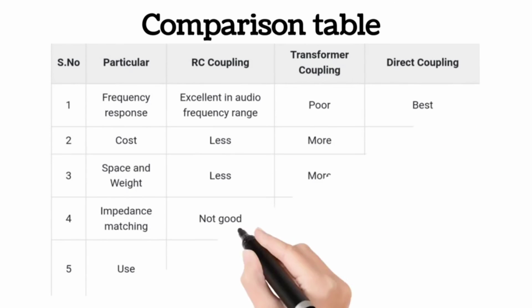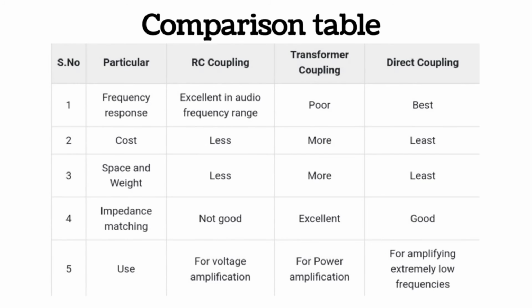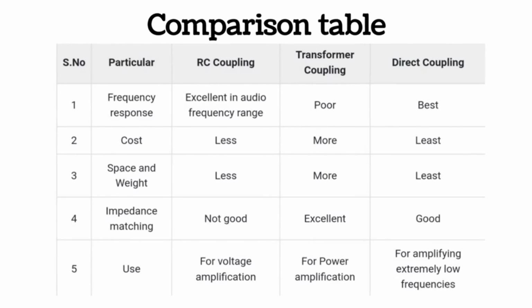The fifth parameter of comparison is the use of the RC coupling, direct coupling and the transformer coupling. So RC coupling is used for voltage amplification, transformer coupling is used for power amplification, while direct coupling is used for amplifying extremely low frequencies.